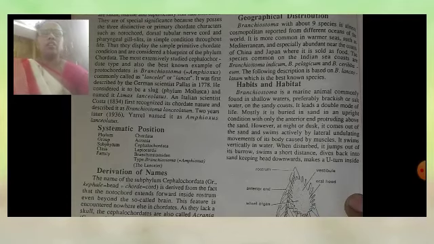Branchiostoma is also commonly called the lancelet or the lance. It is also called Amphioxus. It was first described by the German scientist Pallas in 1778.